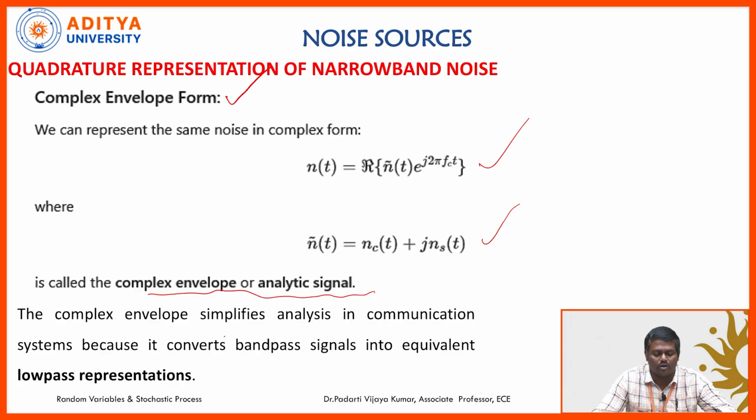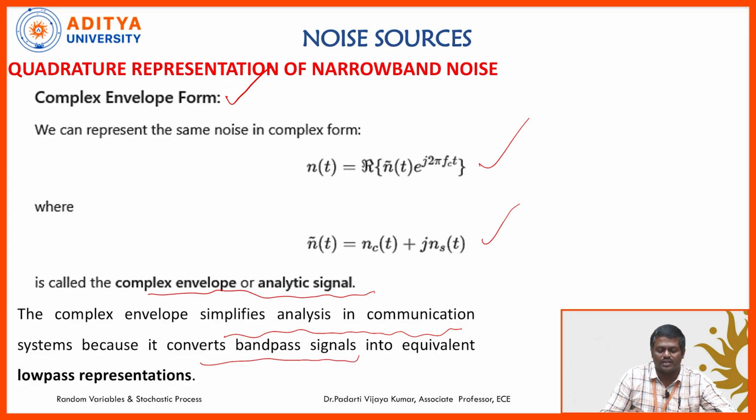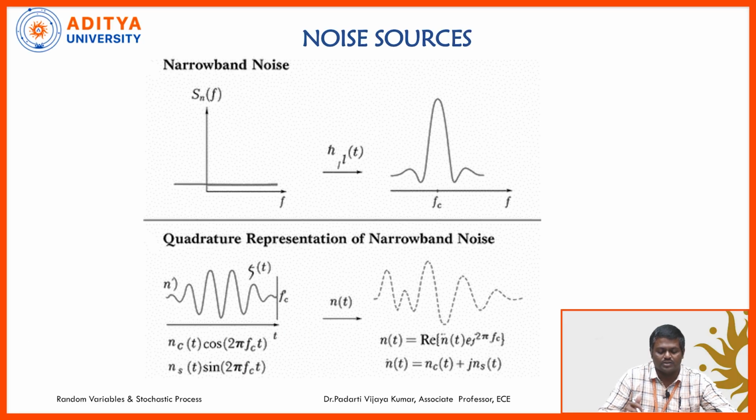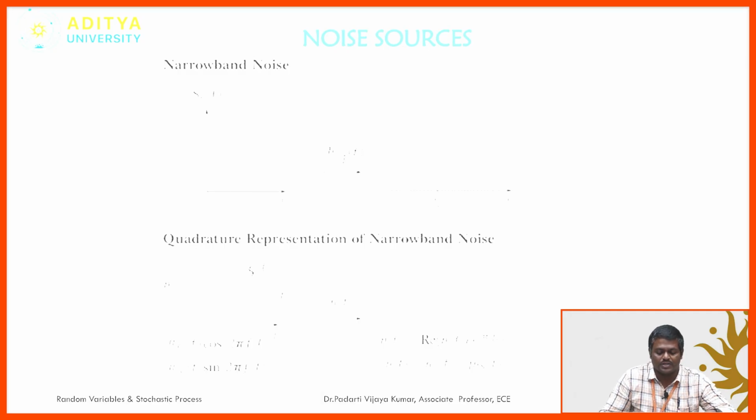Complex envelope analysis is useful in communication systems to convert bandpass signals into their equivalent low pass representations. This is the quadrature representation of narrowband noise, and the mathematical expressions can be represented like this.